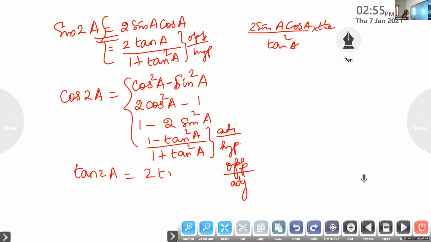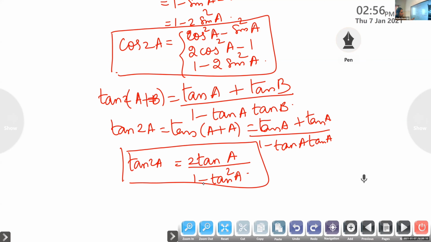It is 2 tan A by 1 minus tan square A. Look at the formula we derived earlier. Is it the same formula? What about tan 2A? Is it the same? Okay, it is 2 tan A by 1 minus tan squared A.